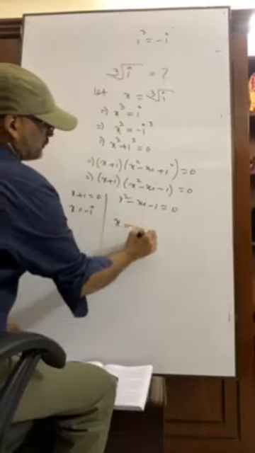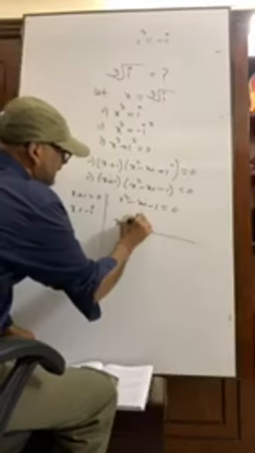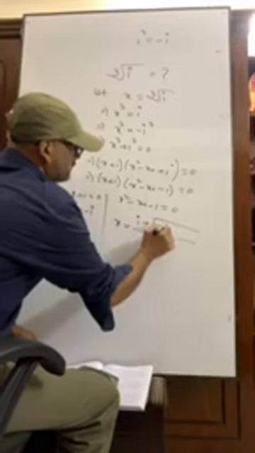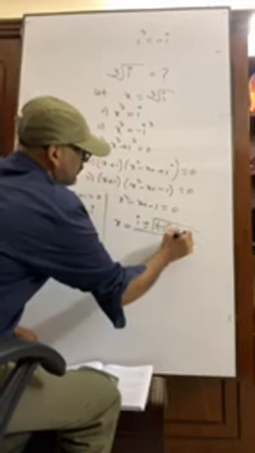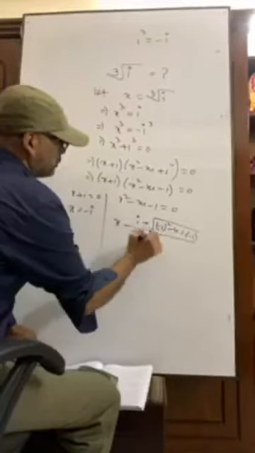So x equals minus b, minus b means i, plus minus root over b square minus 4ac, by 2.